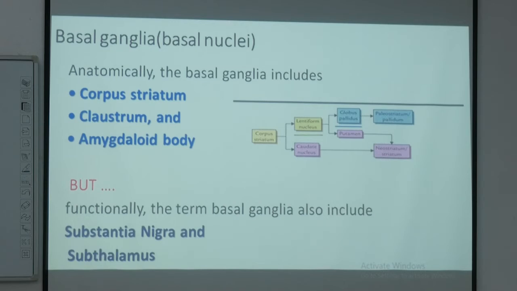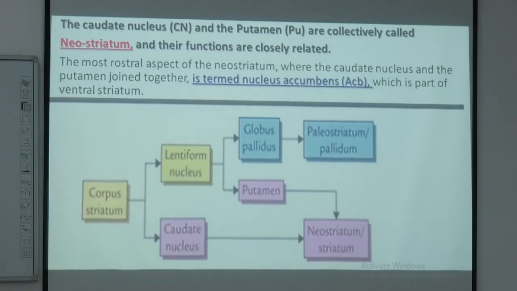So these are the gross anatomical things about this basal nuclei which you see here. So this corpus striatum is split into these segments. Now, if you take this caudate nucleus and the putamen, they work similarly. That is why these two components, the putamen and the caudate nucleus, we call the neostriatum. And again, the globus pallidus we call the pallidum. So this classification we have to remember.